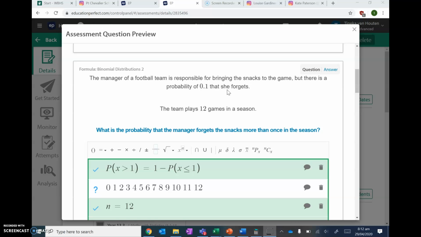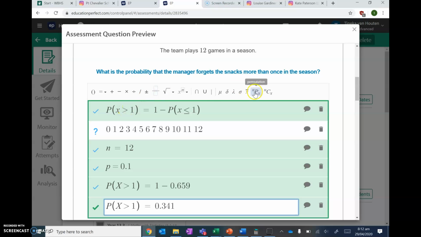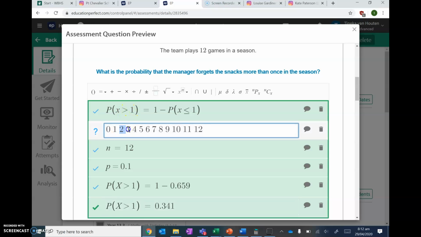They're complementary. So it can happen or it can't happen. Even if there's more than two events, the event can happen or it can't happen. So the probability she forgets is 0.1, and the probability she doesn't forget is 0.9. So that's how I know it's binomial. I have to find the probability that she forgets more than once in the season. So that's greater than 1, which means I want 2, 3, 4, 5, 6, 7, 8, 9, 10, 11, 12 times. That's how many times she forgets.